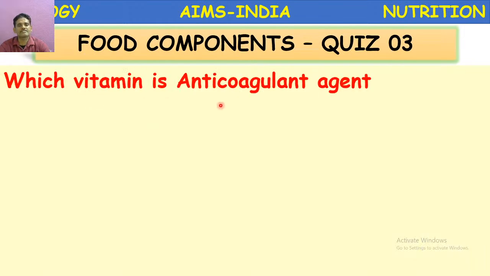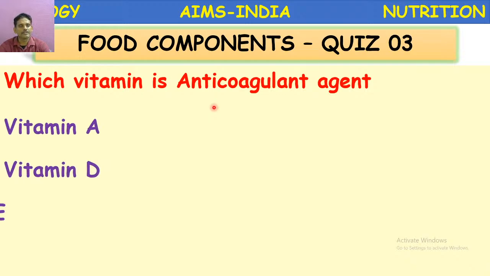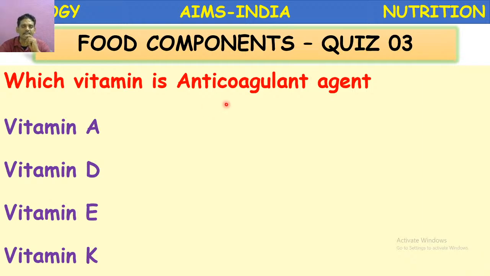Which vitamin is the anticoagulant agent? Vitamin A, vitamin D, vitamin E, vitamin K. Here you have to understand the term anticoagulant. Which will coagulate the blood or which helps in the clotting of blood.